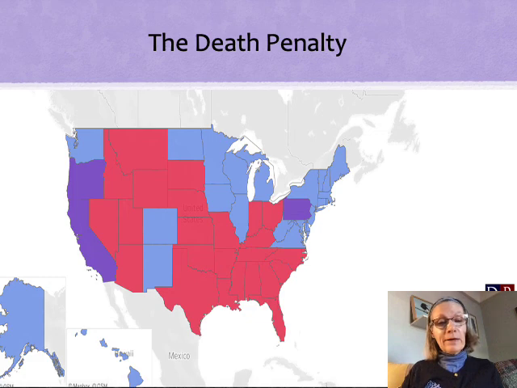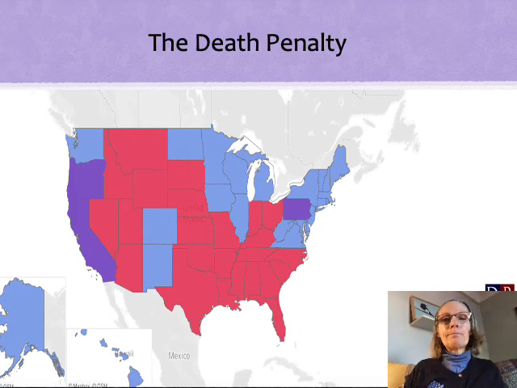Notice some regional differences here in terms of the death penalty. When it comes to executions since the reinstatement of the death penalty, which we'll talk about in a second, in the mid-1970s, the vast majority of executions take place in the South and in the West. The Northeast and the Midwest don't use the death penalty, so obviously they aren't carrying out executions. So the vast majority of executions come from the states that still use the death penalty.